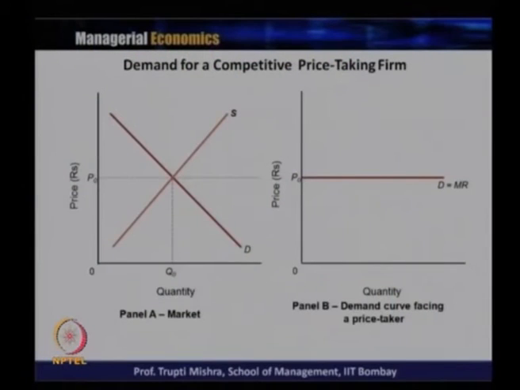So, from the market supply and market demand curves we get the price, and at that price the firm can sell any amount. That is the reason the price is fixed and the quantity is changing. The quantity just moves from one point to another, and here D is equal to MR.